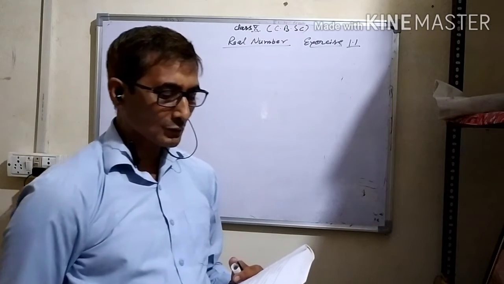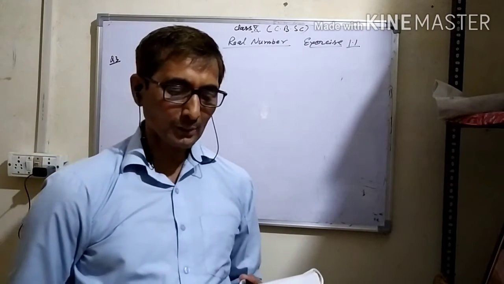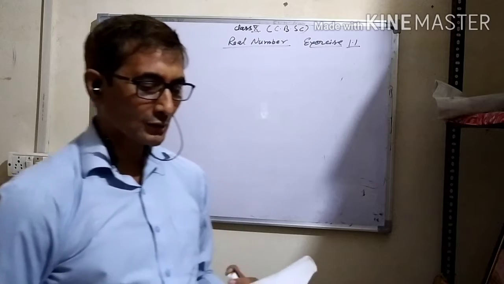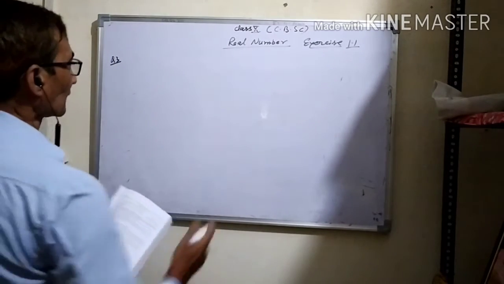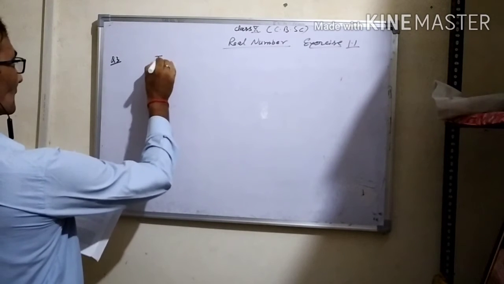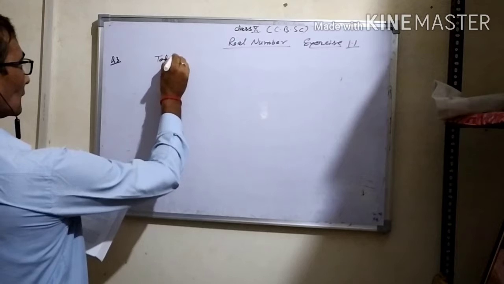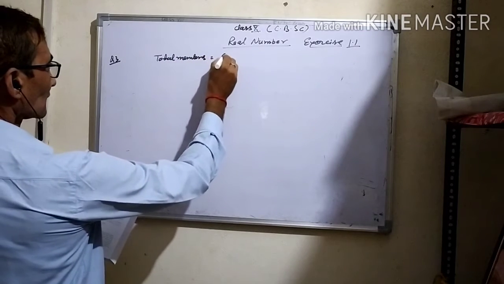contingent of 616 members is to march behind an army band of 32 members in a parade. टोटल नंबर कितना है? Total members is 616.